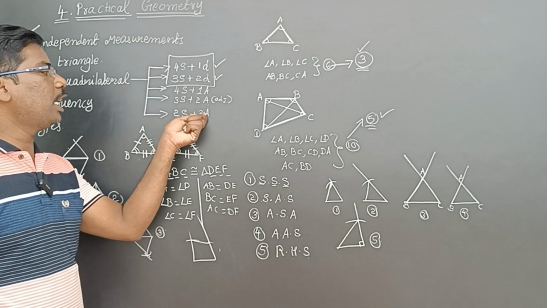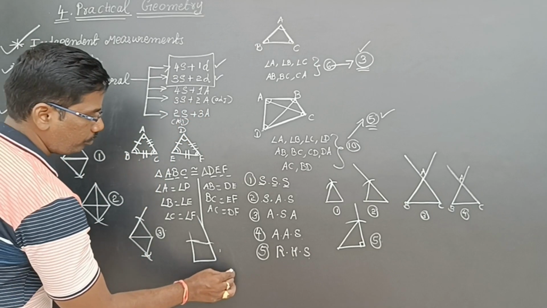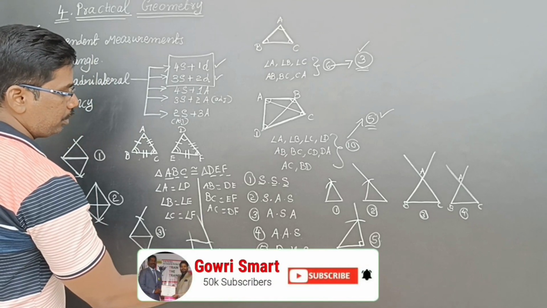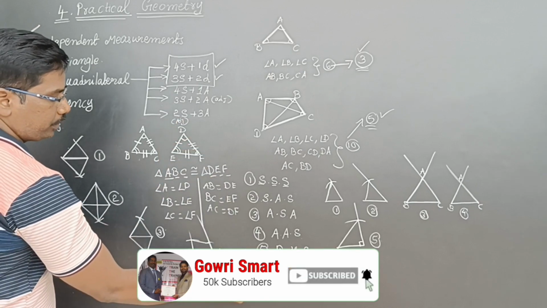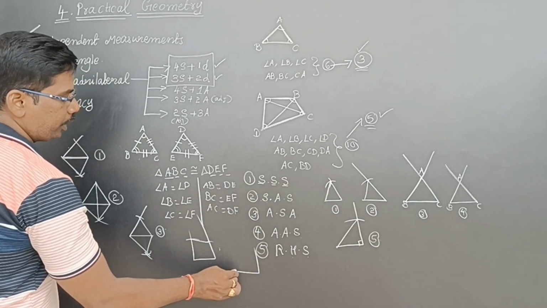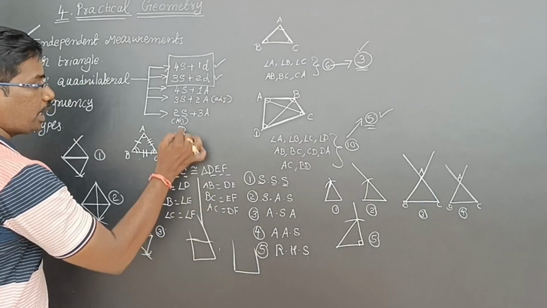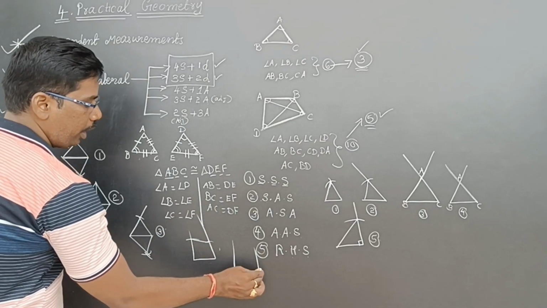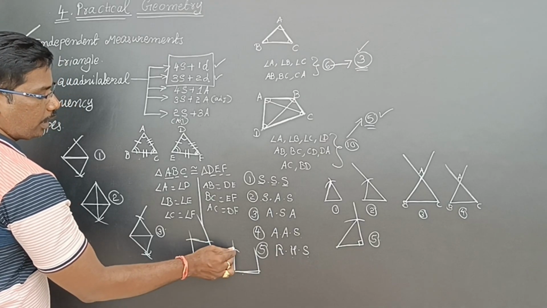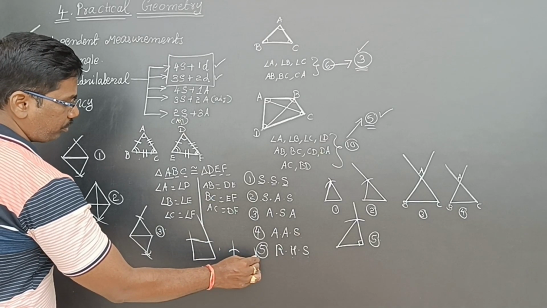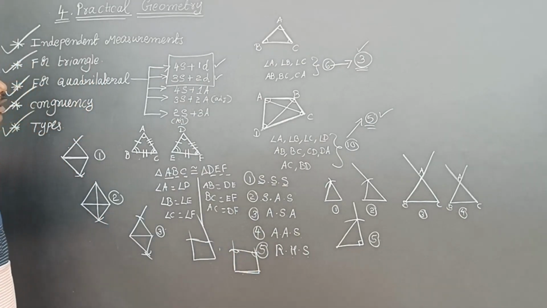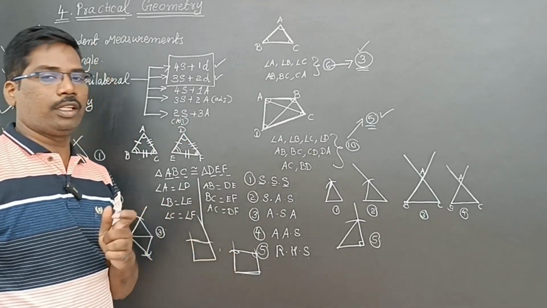Next, 2 adjacent sides and 3 angles. 2 adjacent sides. Construct like this. So one side I am drawing. Now 3 angles are there. See here, one angle and another angle, isn't it? So they are saying two adjacent sides, means one side I'm drawing, another side I'm drawing like this. Means two adjacent sides are there. Now three angles. See here, one angle is like this, and one more angle will be like this. Means two sides and three adjacent angles also will be like this.